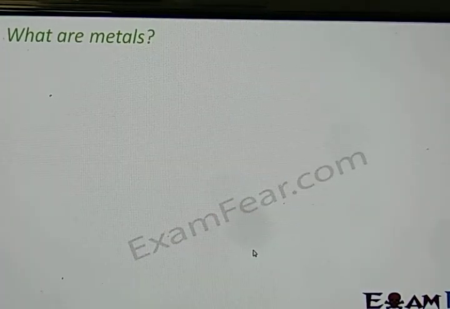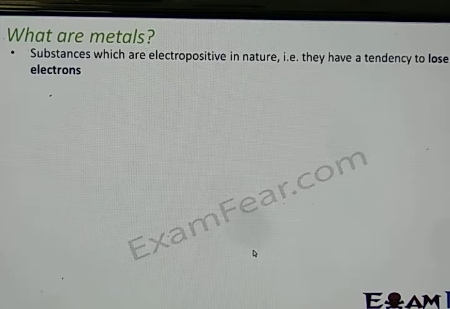Okay, now the question is, what are metals? How do we define a metal? What is that basic thing? Because when we start talking about properties, we will see that there are exceptions to a lot of them. They are not true for all metals. So what is that basic thing which defines that this object is a metal and this one is a non-metal? Metals are those substances which are electropositive in nature. Now what do I mean by electropositive? Let me explain. These metals always have a tendency to lose electrons.